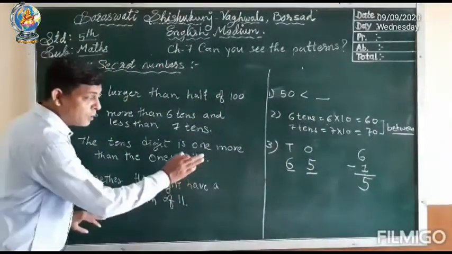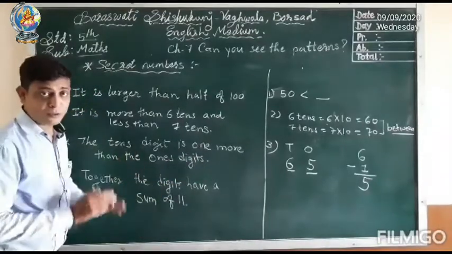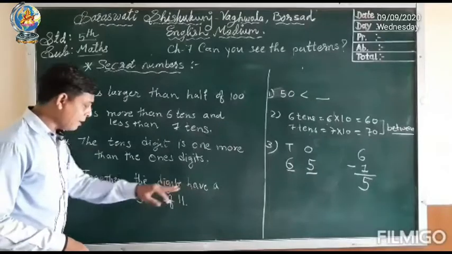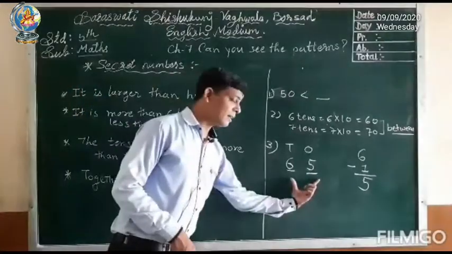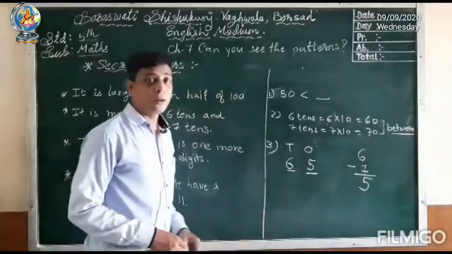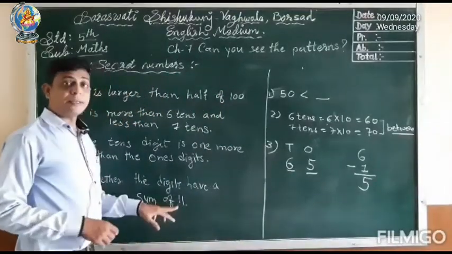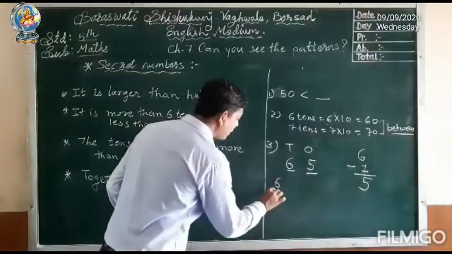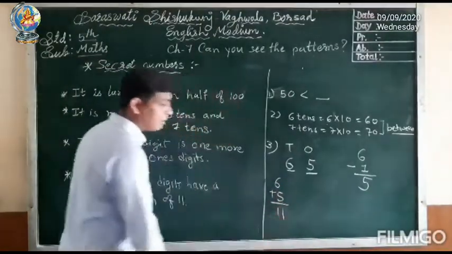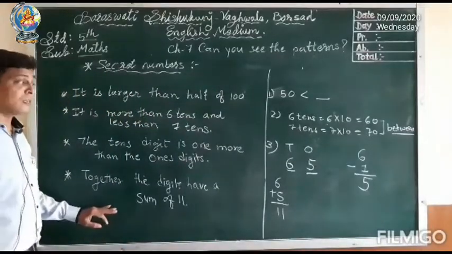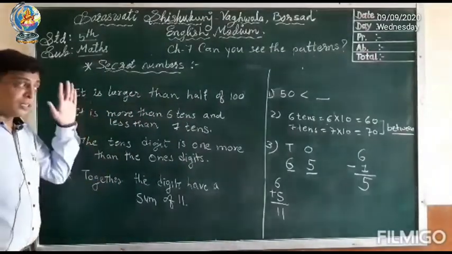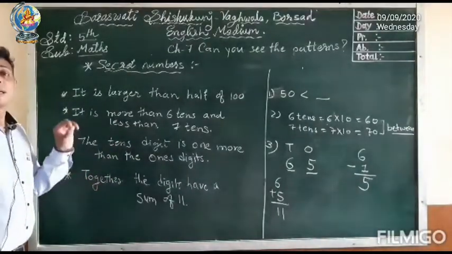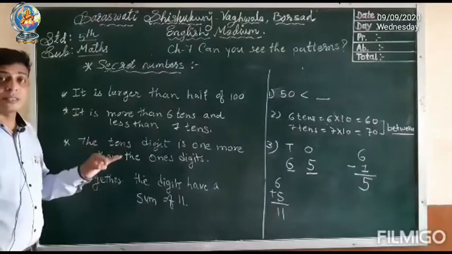Okay. So to check whether our answer is correct or not, we have to see the last clue. Together the digits have a sum of 11. When we add the tens place and ones place numbers, we should get 11. If we get 11, then the answer will be correct. So 6 plus 5 is equal to 11. So here we get the answer 11. So the number which we guessed is 65, or we can say the secret number is 65.